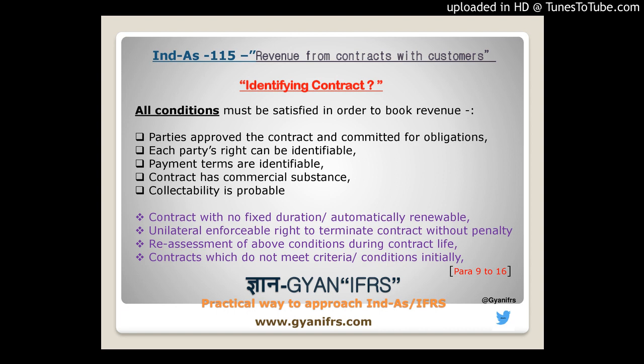Many times, parties enter into a contract and the contract itself has clauses that either party can cancel it without compensating the other. So this will not have any commercial sense, and no party has any obligation, because any time you can close the contract without penalty. These unilateral enforceable rights to terminate the contract without penalty are specifically excluded from this standard, and those will not be covered.